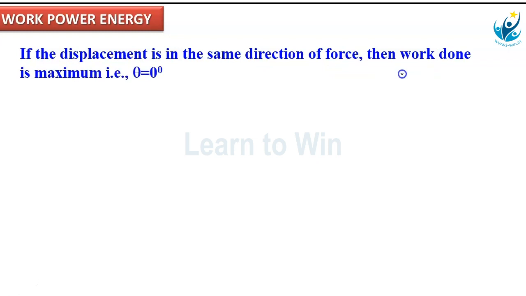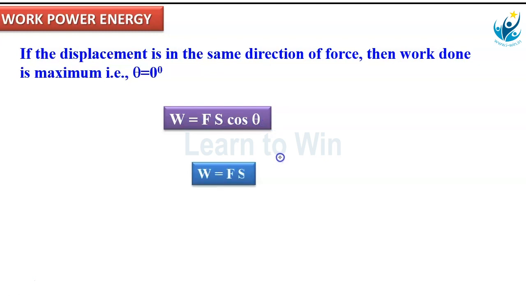Why? Because theta is 0 degrees. Then W equal to Fs cos theta is the formula. Theta is 0, W equal to Fs. Just the product of the magnitudes of the force and displacement gives the work done. So this is about positive work done.